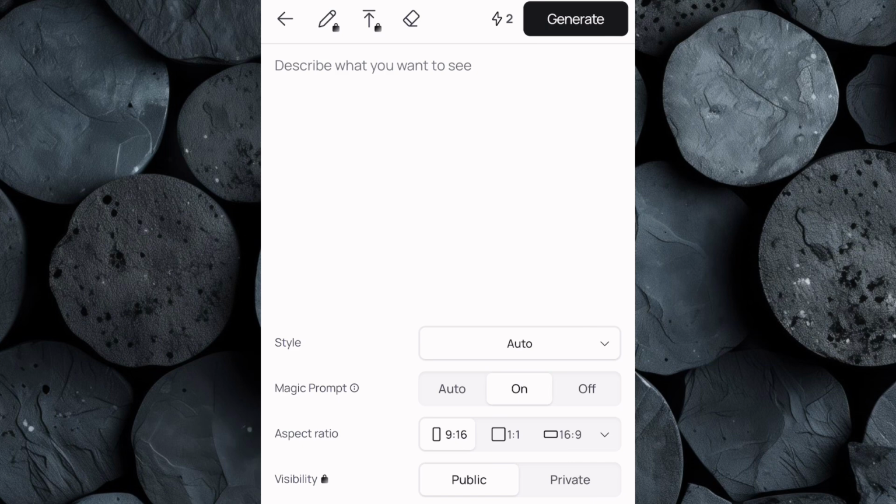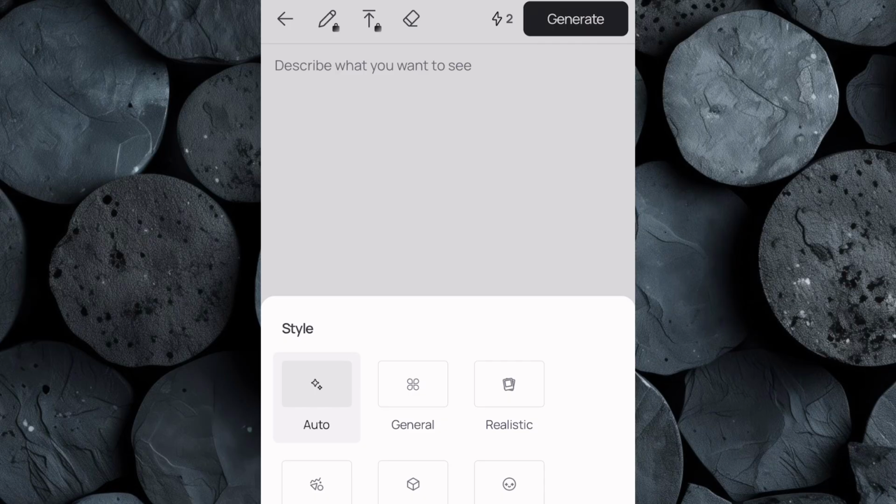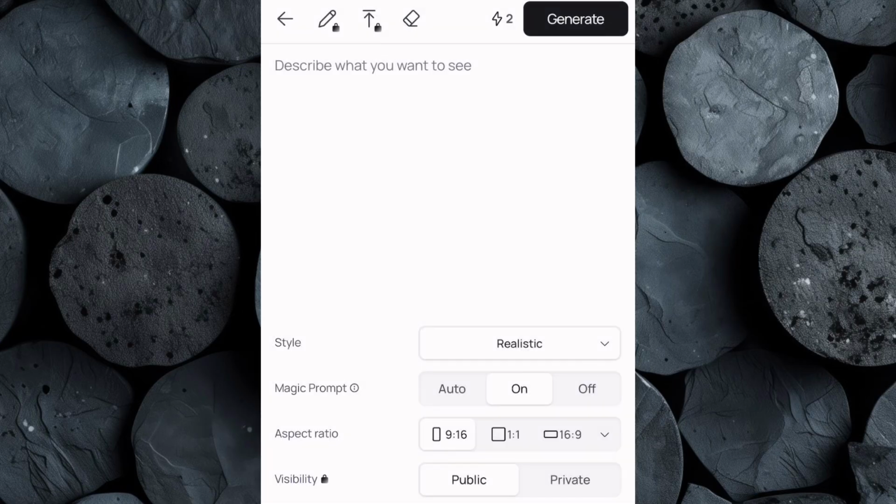Before generating the image, it's important to adjust the settings to get the best possible results. Start by changing the style to realistic. This ensures the AI generates high-quality, lifelike visuals that feel authentic and immersive. Next, set the aspect ratio to 9:16, which is perfect for vertical videos on platforms like TikTok, Instagram Reels, and YouTube Shorts. This way, your final content will look polished and optimized for mobile viewing.